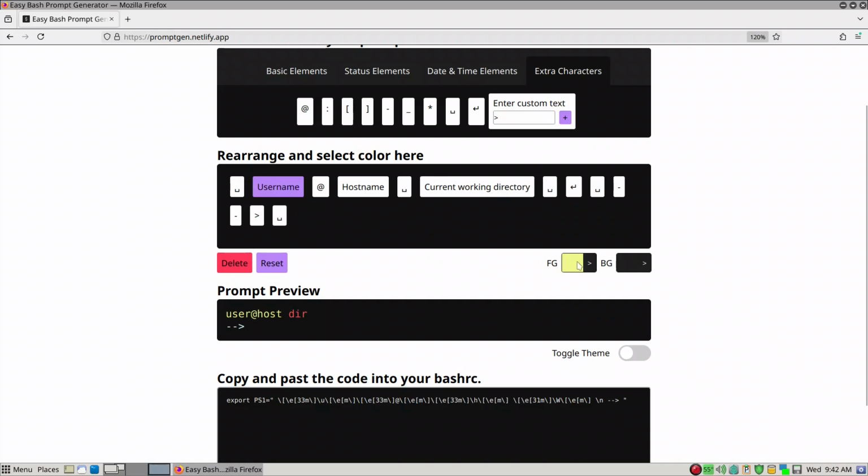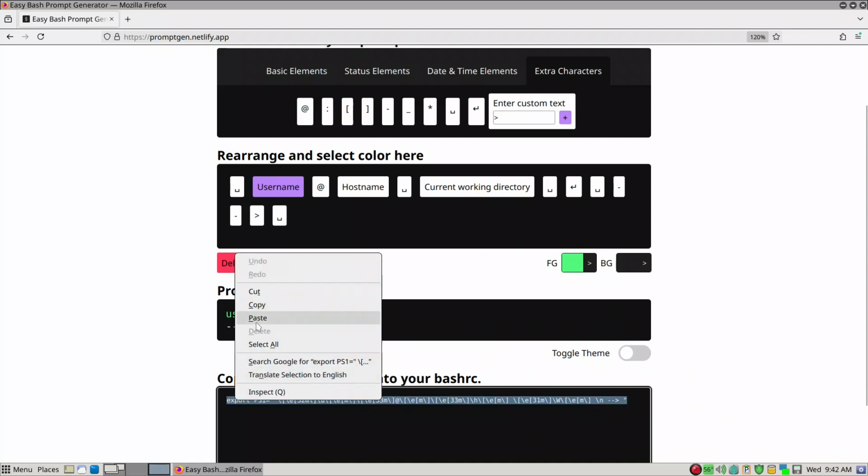Username, and this is definitely a yellow color. Let me just, for practice, make that green. So that it is green now, and let me go ahead and copy this again.